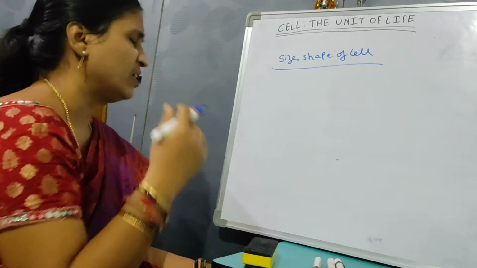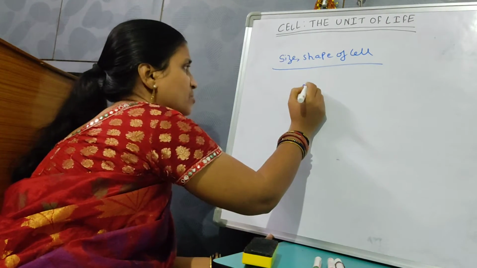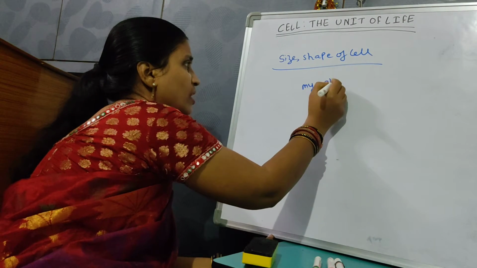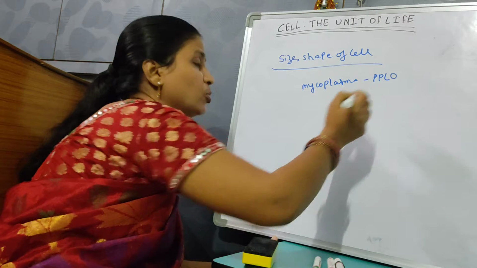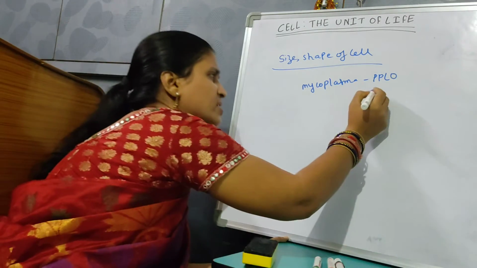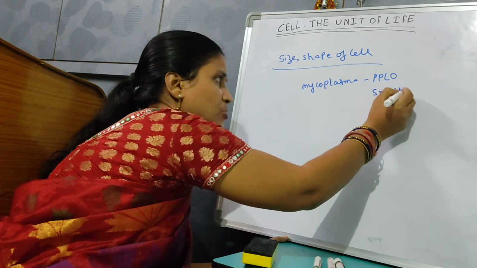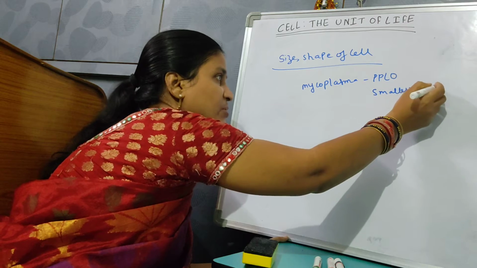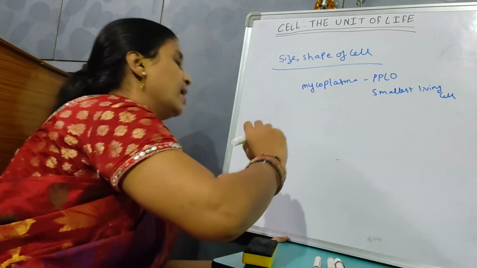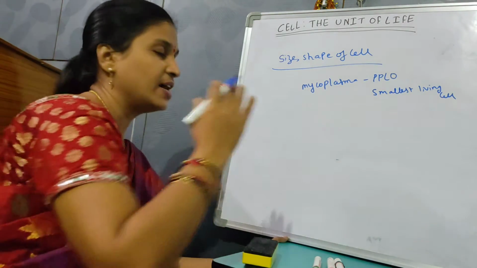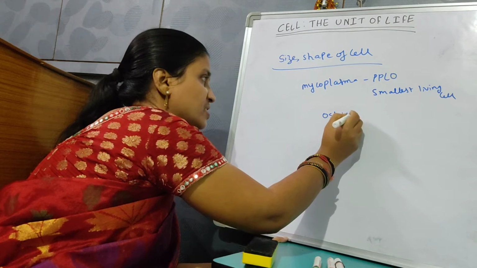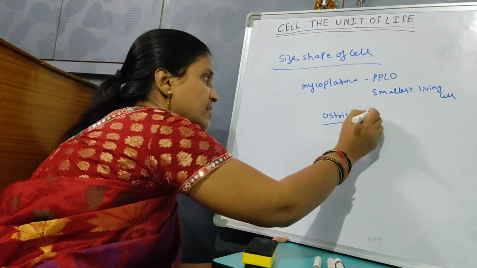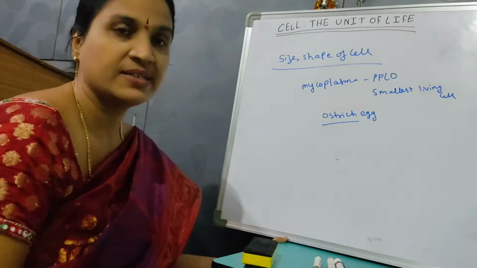They are very small, like mycoplasma. One organism of mycoplasma, PPLO, pleuropneumonia-like organism, is the smallest living organism, the smallest living cell, we can say. Then the largest single isolated cell is the ostrich egg. This is about the size.